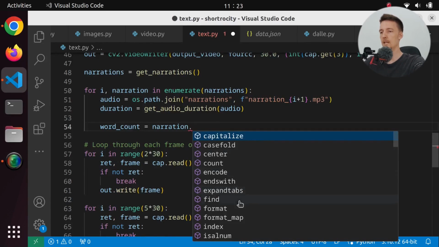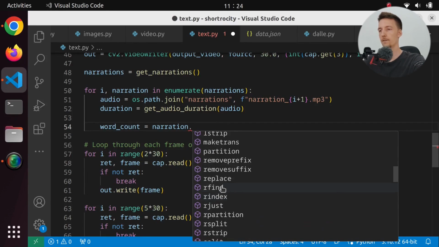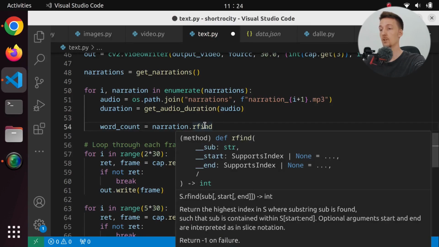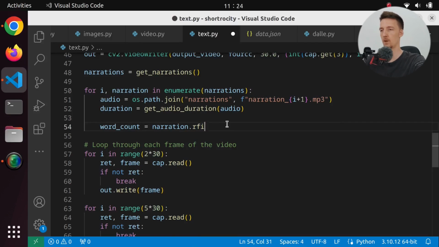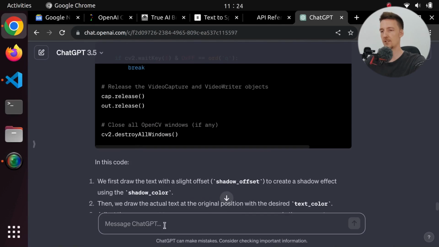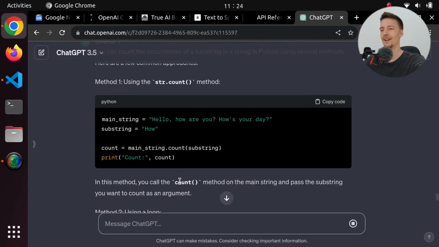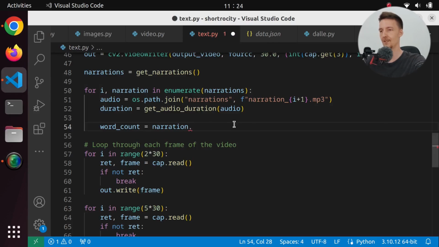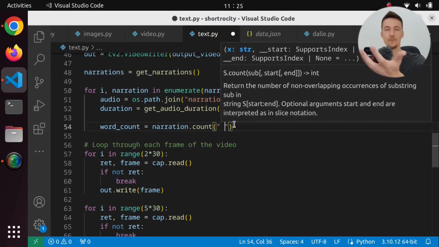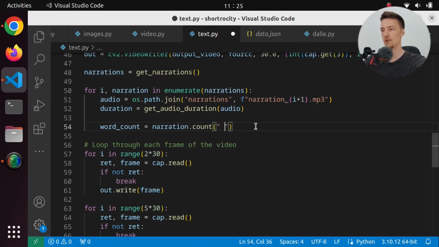Yes, we can do rfind. What does that do? Return the highest index in S where substring sub is found. No, that's not what we want. Fine, we will ask ChatGPT. How do I count the occurrences of a substring in a string in Python? Count. I should have trusted my instincts. So it is count. We count the spaces. That is it. That's how many words we have.